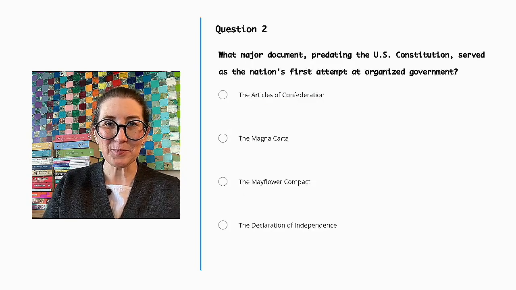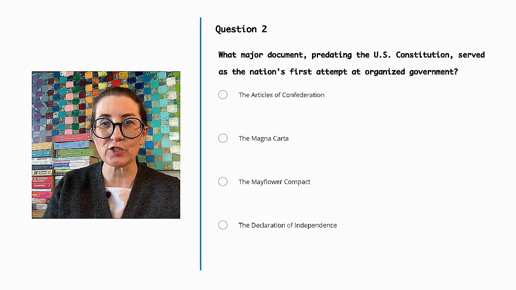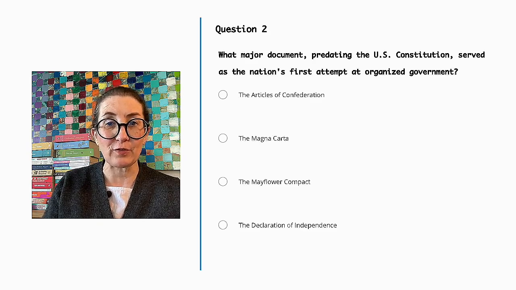Question number 2. What major document predating the U.S. Constitution served as the nation's first attempt at organized government? The Articles of Confederation, the Magna Carta, the Mayflower Compact, or the Declaration of Independence?